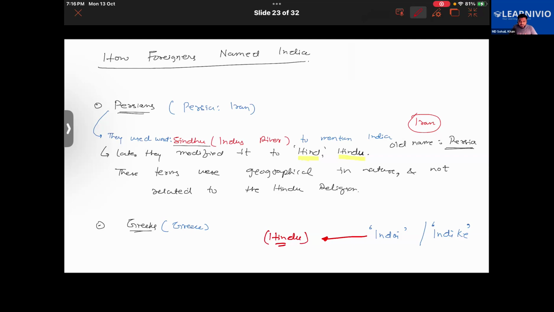What they did was drop the H, as it did not exist in their language. So they read it without the H: Indoi or Indike. They came up with these two words. Hope you're understanding that.